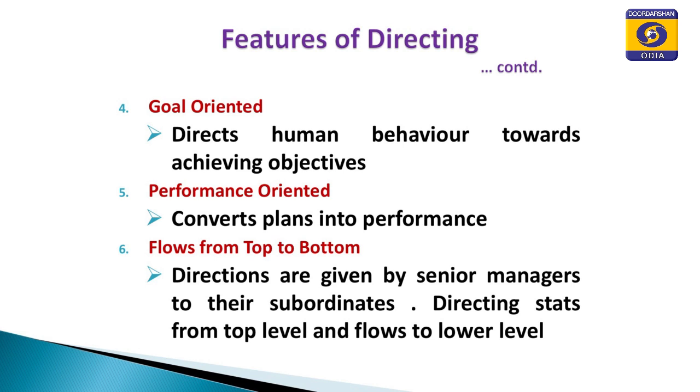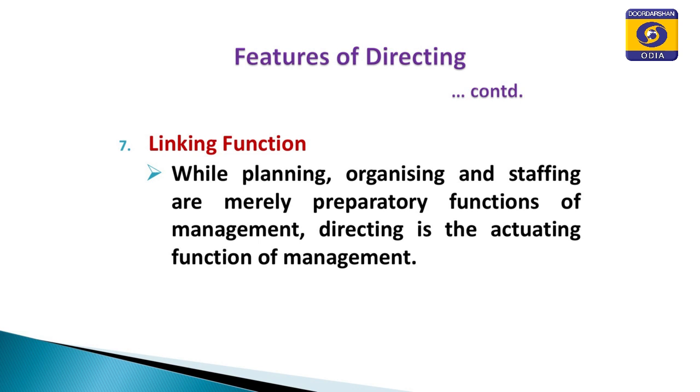Suppose the directing function flows from top to bottom, that means a top level officer can direct a subordinate. A junior manager cannot give direction or order to a senior manager. Only a senior manager can give direction to a junior manager. So, the directing function flows from top to bottom, and the reverse flow is not allowed. And then it is a linking function: planning, organizing and staffing are all preparatory functions and they are linked with the end result of the organization. So, these are the features of directing.